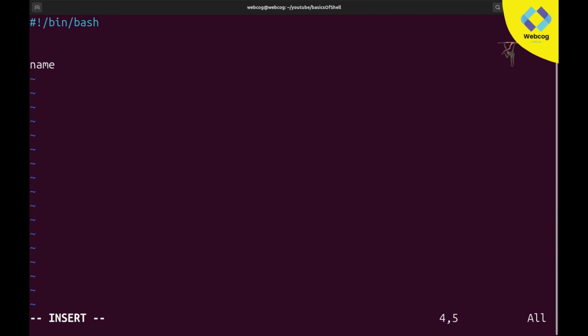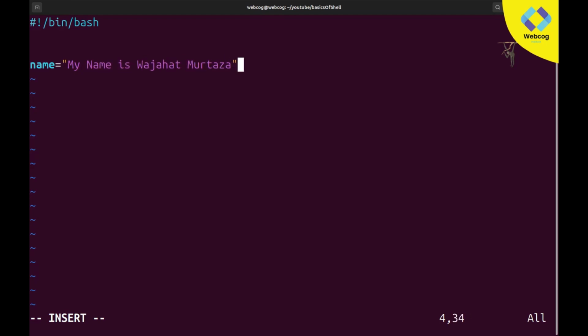I'm going to use a variable by the name of name, and for this name variable, let's use the equal sign. As I told you, the equal sign works as an assignment operator, it assigns the value to this variable. Now I want to store a value, for example my name. As you guys know, if you are typing alphabet data like your name, you need to write it as a string. That's why I'm adding double quotes, and inside the double quotes I will write my name, Wajahat Murtaza.